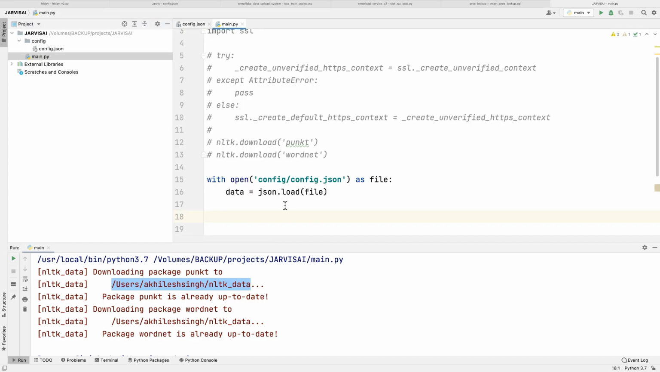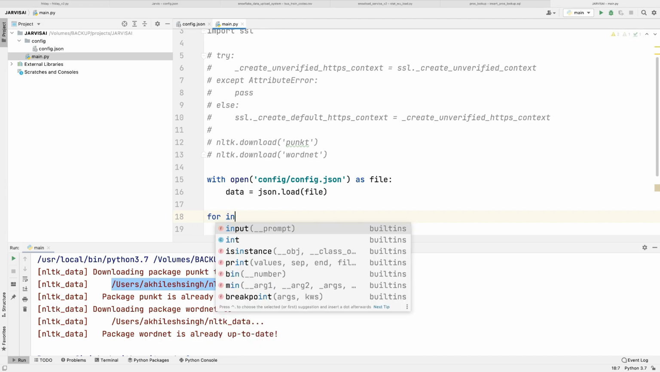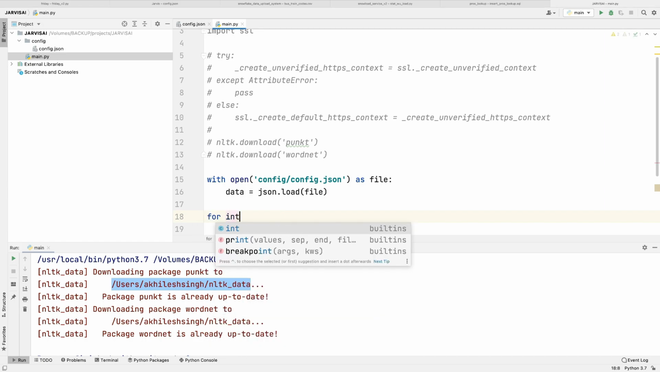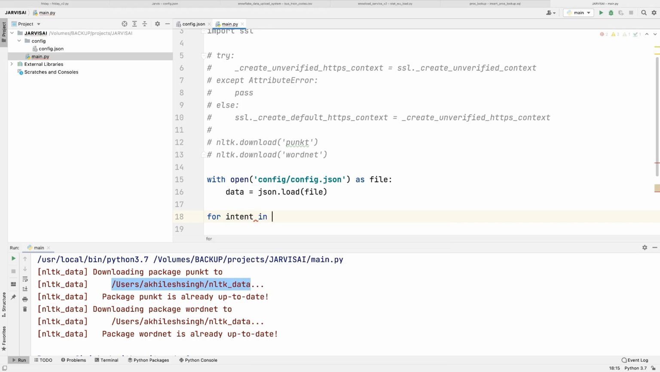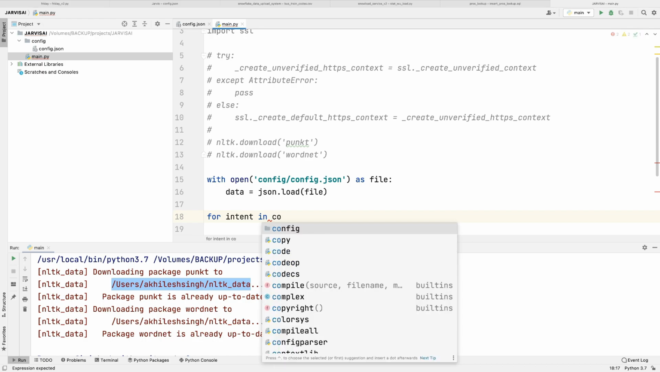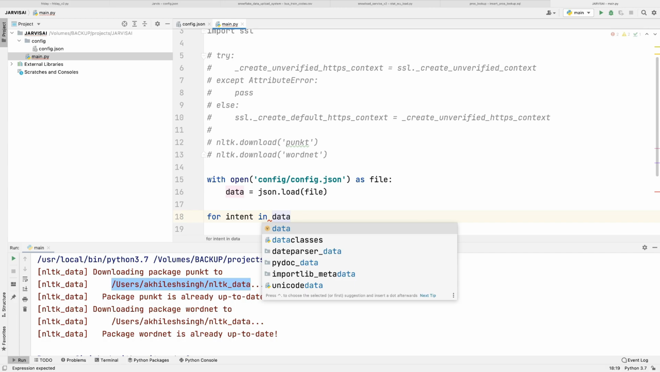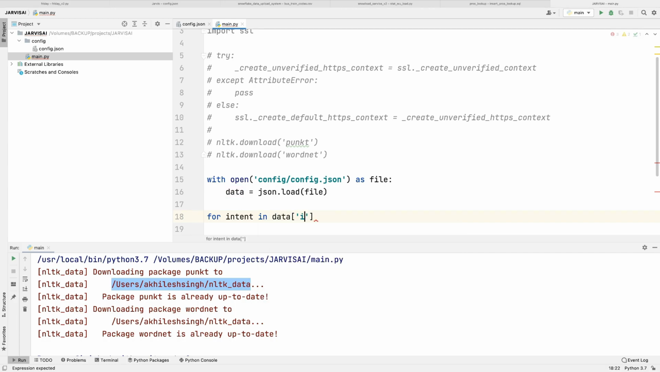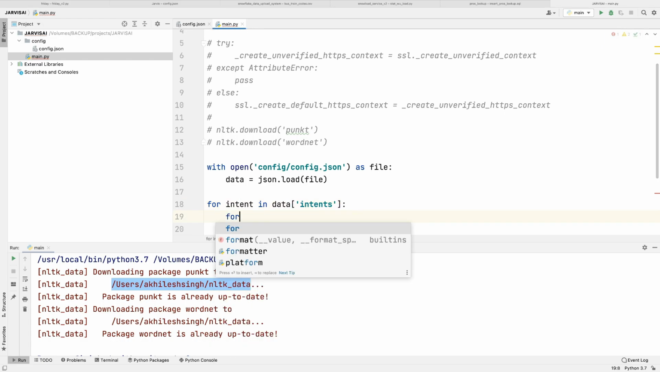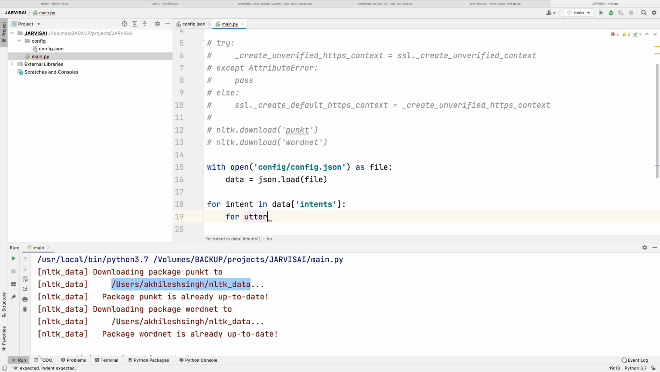So in the main here, I'm going to write: for intent in intents, not in this data, then intents. Then for utterance in intent utterances.